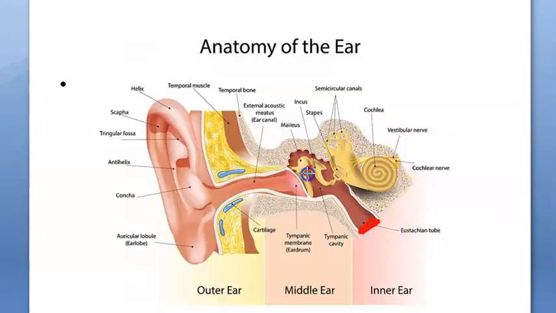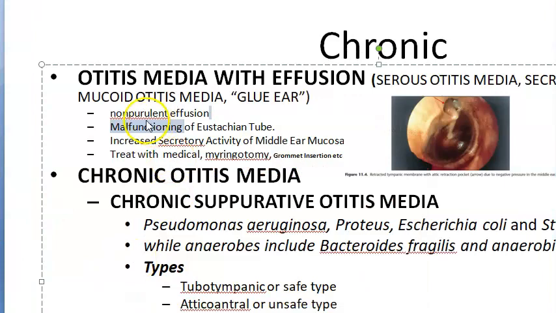The middle ear secretions are accumulating and it's becoming glue ear. There's no bacteria, no pus. Or it can be an increased secretory activity of the middle ear mucosa, where the Eustachian tube is fine, but the middle ear itself is secreting so much that it is causing otitis media with effusion.